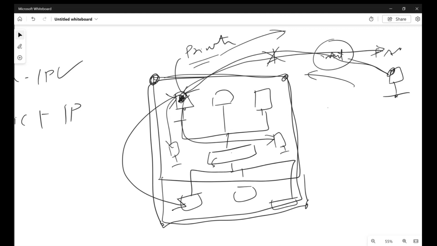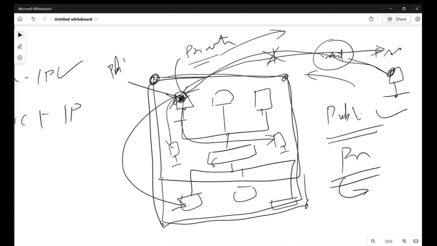Okay, there comes the public IP address. If you assign a public IP address to this VM, then you can access Facebook, and also from your home you can access your VM. So this is the main difference between public and private. Public is routable over the public internet. However, private is non-routable over the public internet, it is only routable within your organization. Hope you guys are clear with private and public IP address.